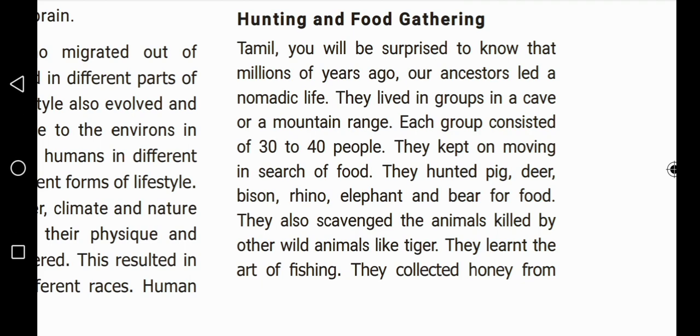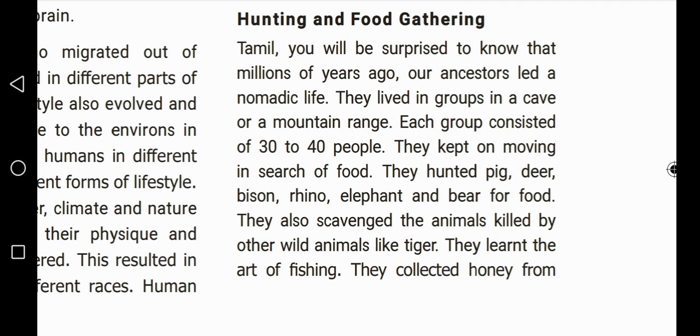They have no particular aim. Nomadic people are people who move from one place to another instead of living in one place. That is called nomadic life.